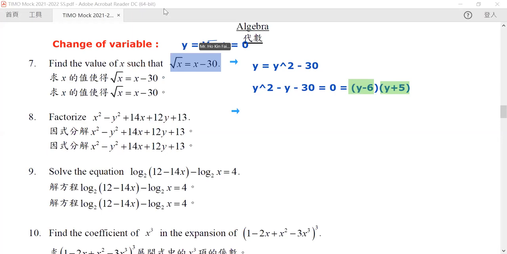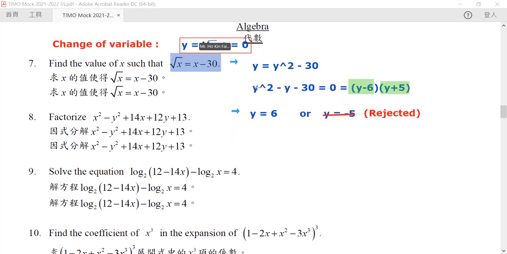So it means that y must be either equal to 6 or y is equal to -5. But again, y equals -5 is impossible. Rejected, just like what we have talked about. Why? Because y is always a number which is greater than or equal to 0. A square root of a number is always non-negative, so this cannot be done.